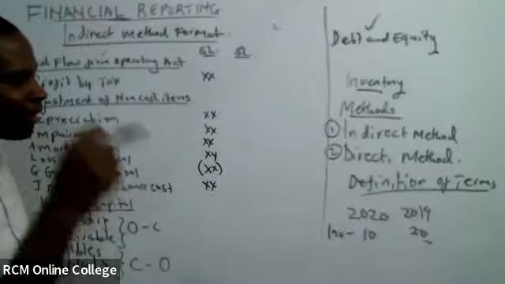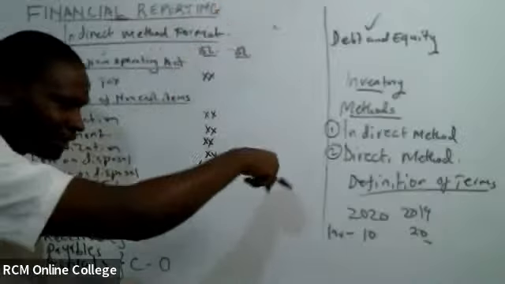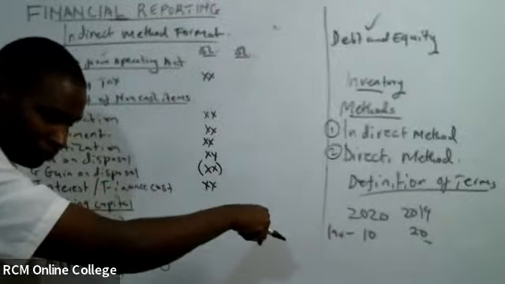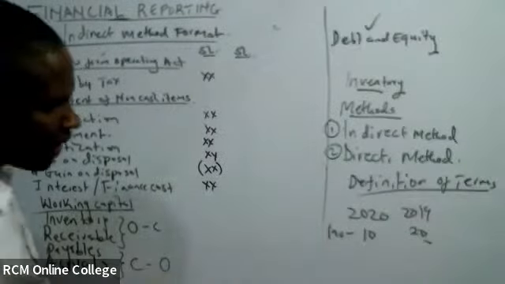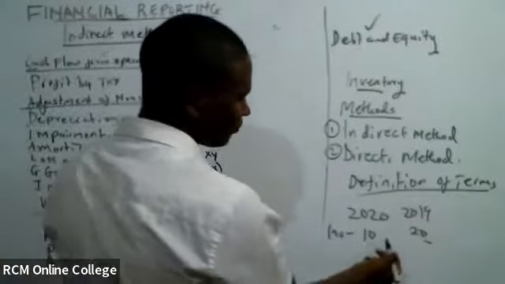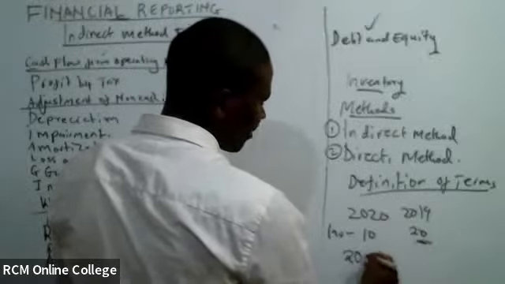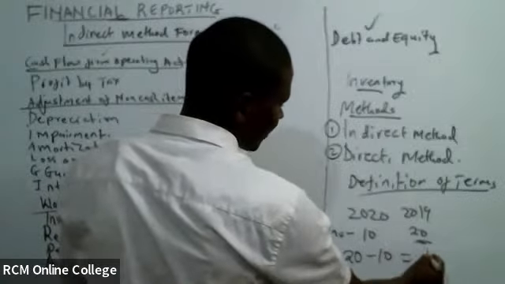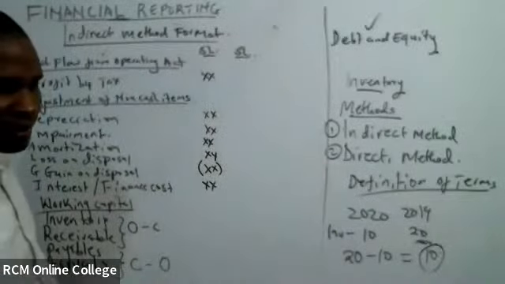Opening balance. 2019 will be the opening. Closing ni 2020. Assume this is our inventory, so it will be 20 minus 10. The answer is 10. So I just have to record 10.